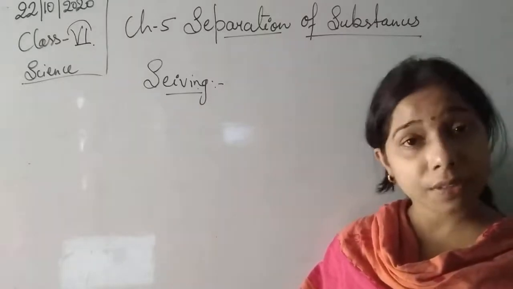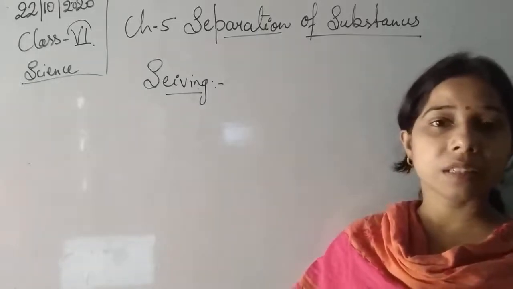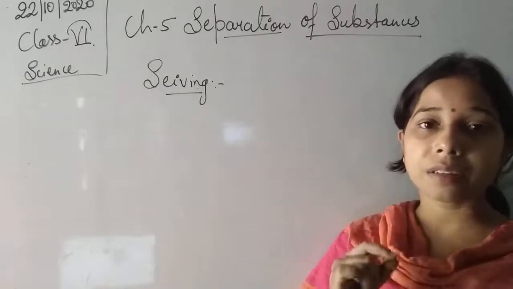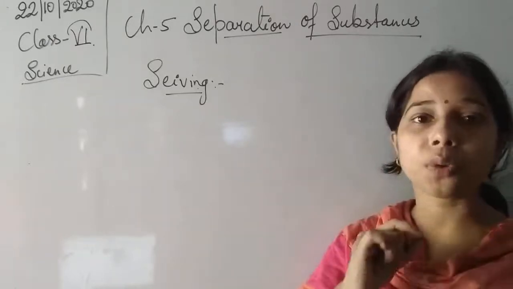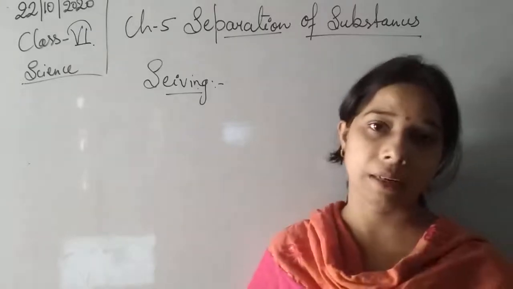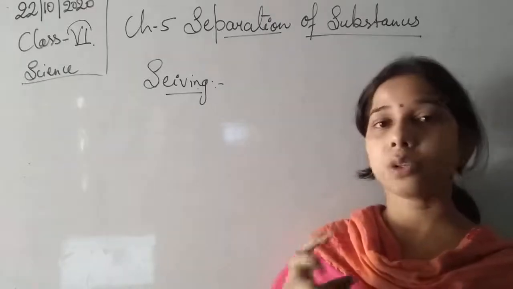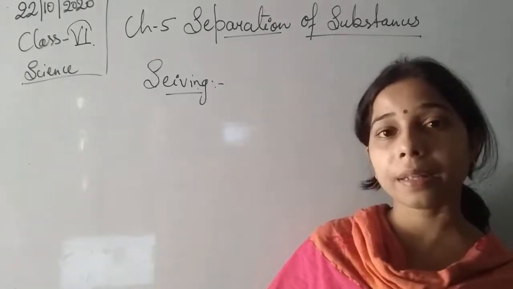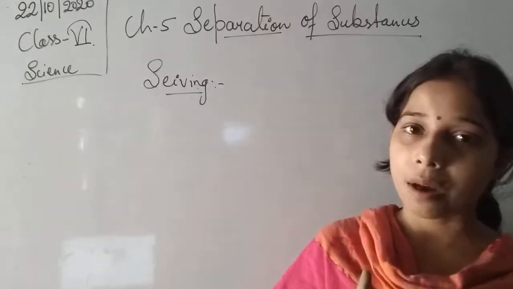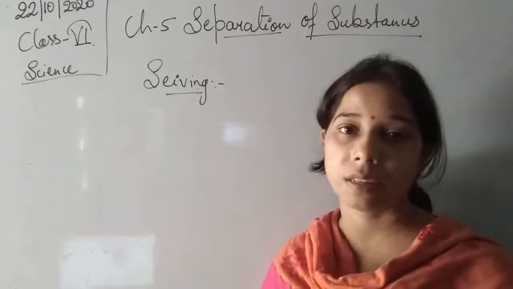So what is a sieve, students? A sieve is a kind of vessel consisting of small pores, small holes in it, and these pores depend upon what kind of mixture we are taking. Suppose a mixture consists of two components, one smaller in size and another larger in size.